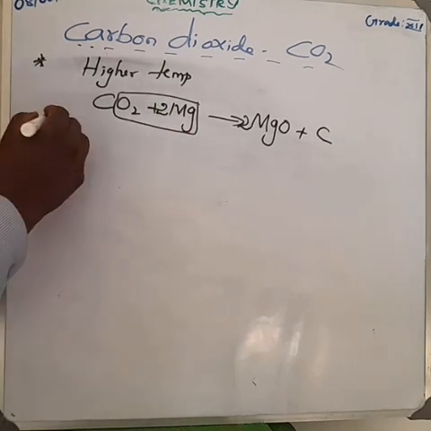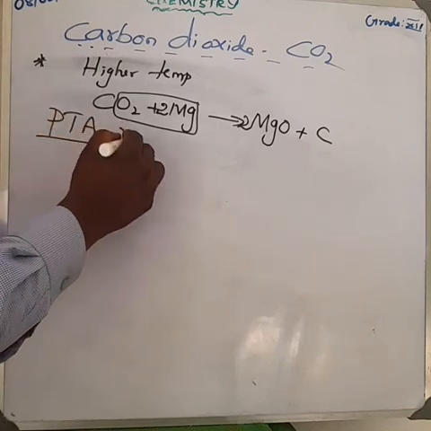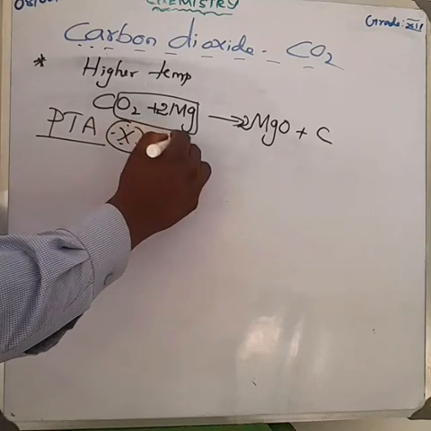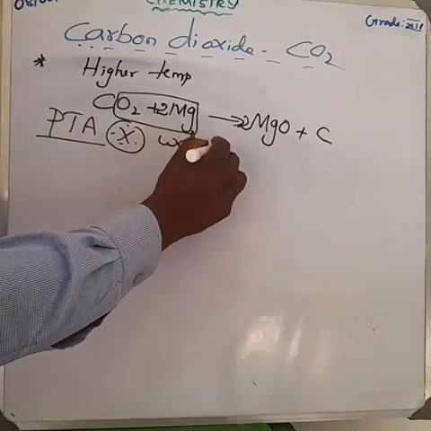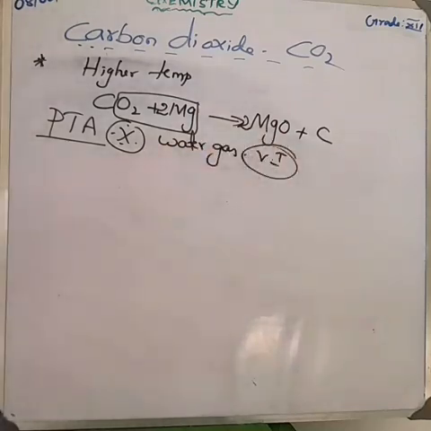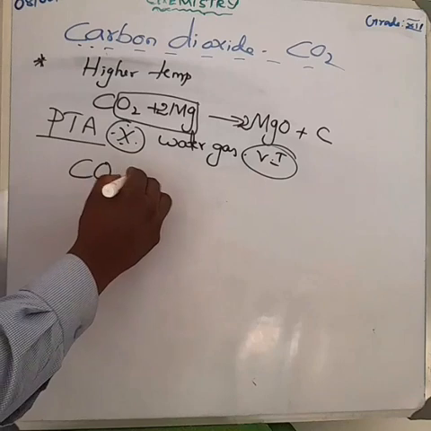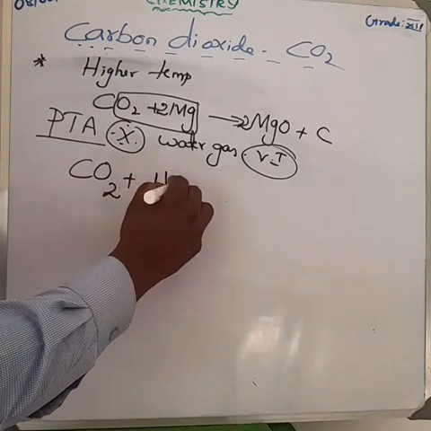Next, one of the PTA questions, Parents Teachers Association question: the water gas equilibrium, a very, very important question. What is the water gas equilibrium? There is a reaction between carbon dioxide and hydrogen.